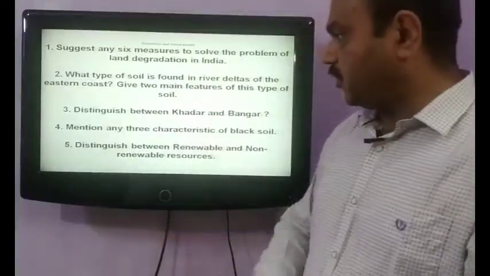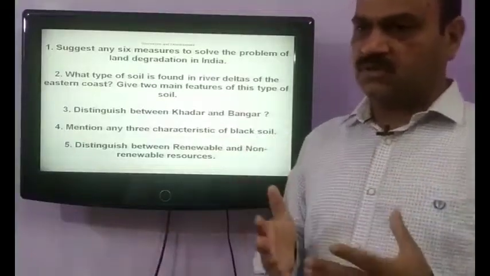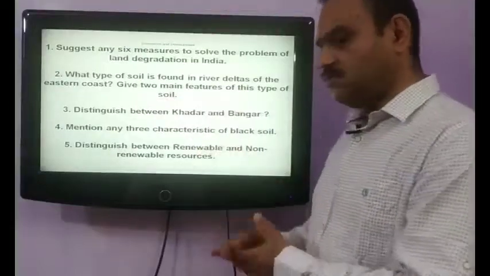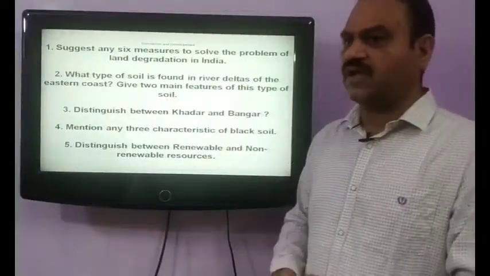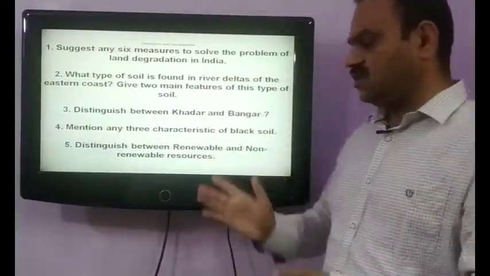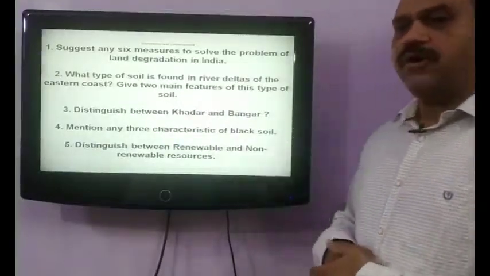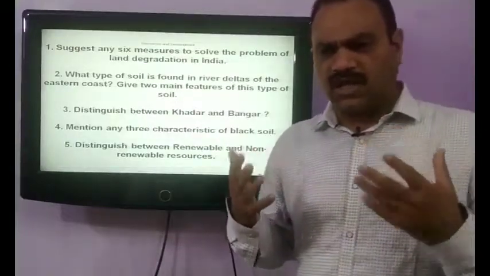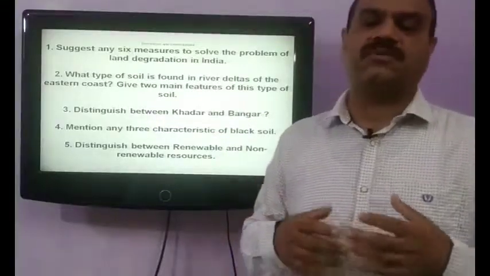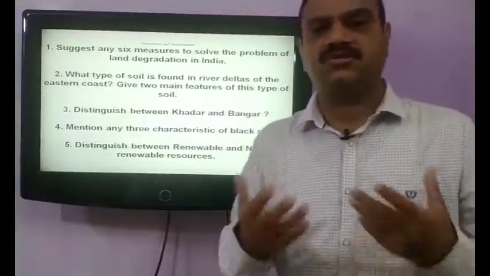The second important distinction between the two is that renewable resources remain for a short duration of time, whereas non-renewable resources are limited. Their availability is very limited. And the third point is that renewable resources are also known as replenishable resources. They can be replenished, they can be recharged once again, whereas non-renewable resources are exhaustible resources.